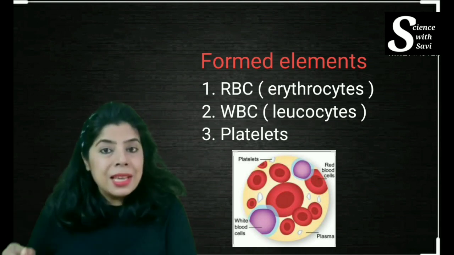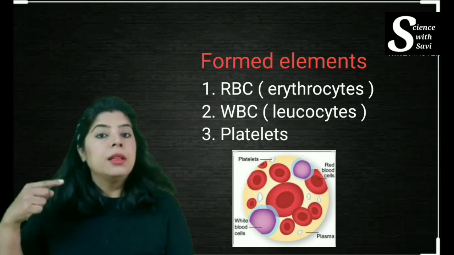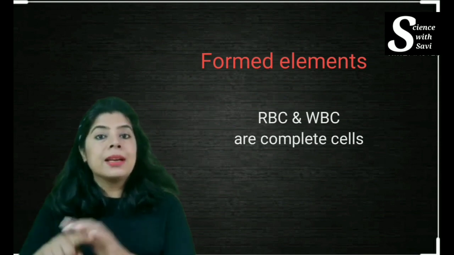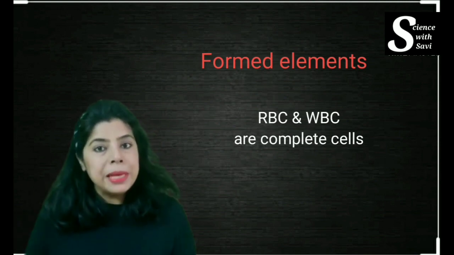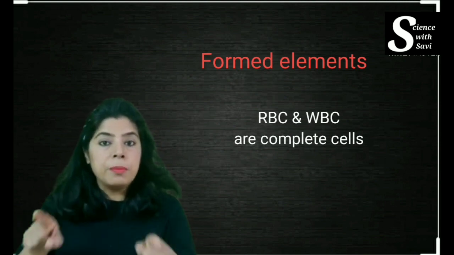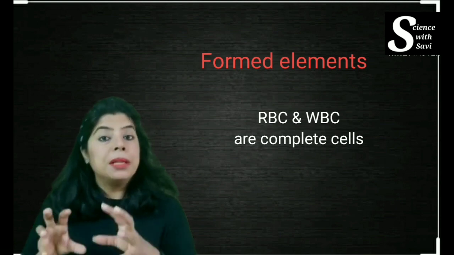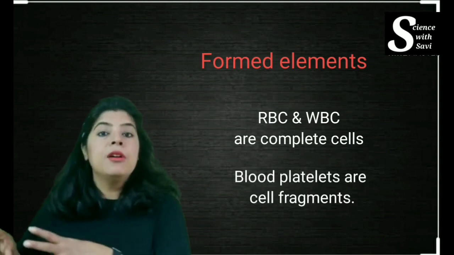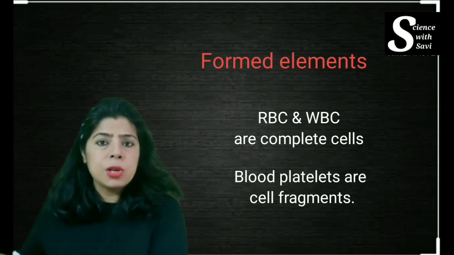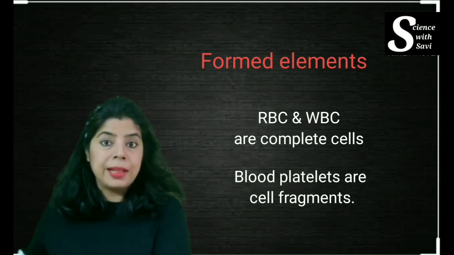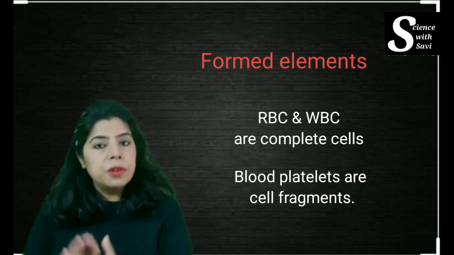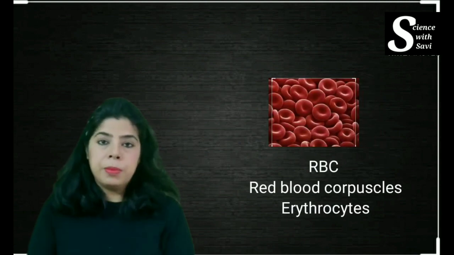Now out of these three formed elements, the RBC and WBC are complete cells. Okay, they are complete cells. They have a cytoplasm, they have a membrane, they are complete cells. But the blood platelets are cell fragments. They are pieces, parts of the cell. They are not complete cells. So first let me talk about the erythrocytes or RBC.